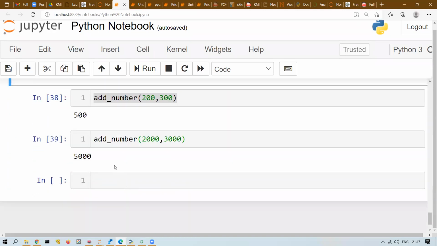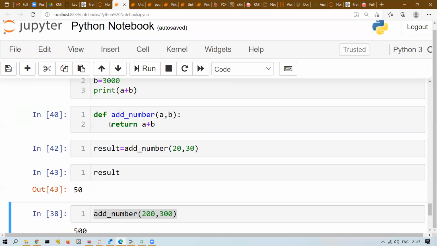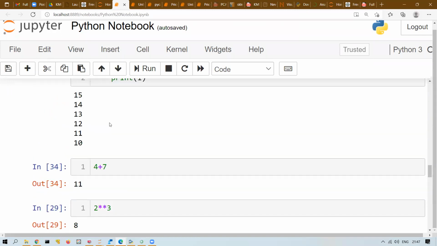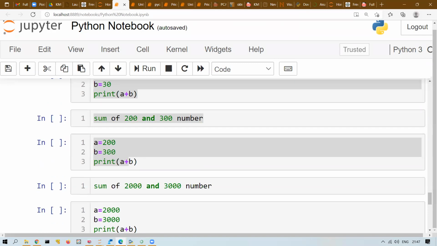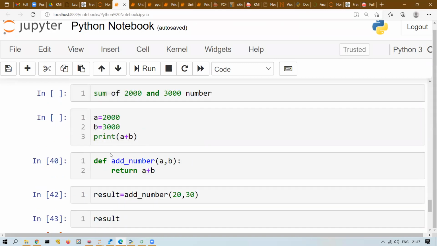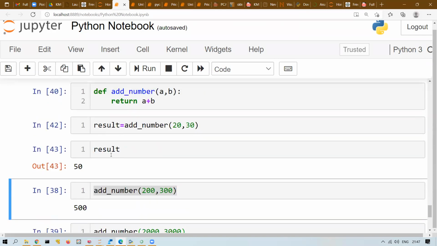Okay, so this is all about your function. We have discussed three things today: for loop, while loop, and function. Any questions? We are all good? Yes. Okay.